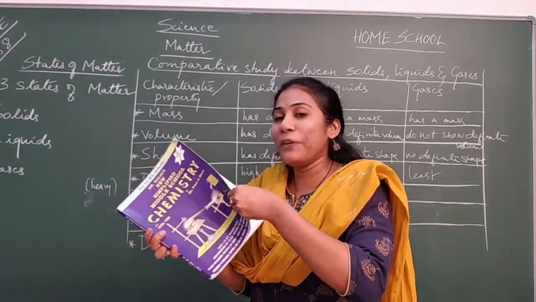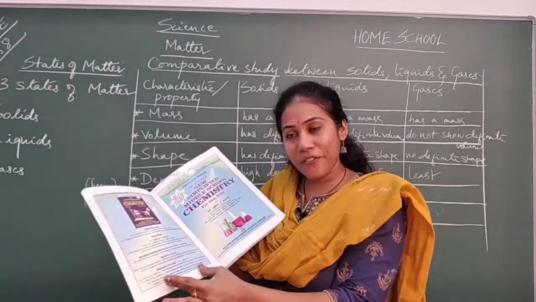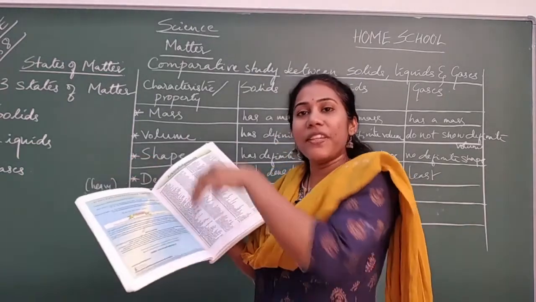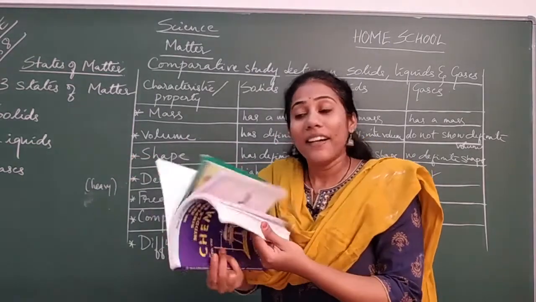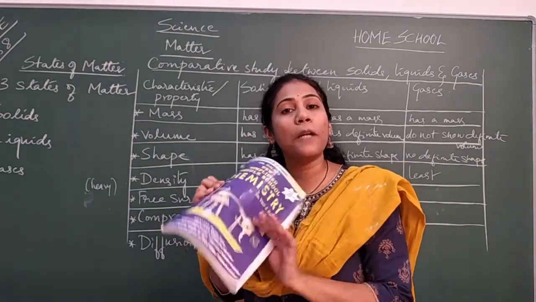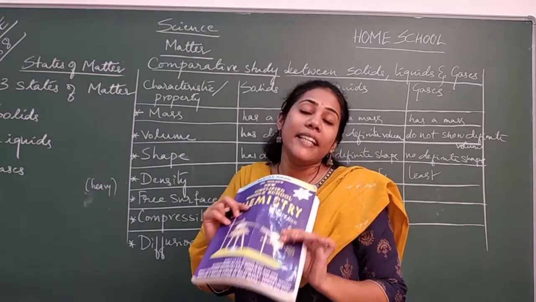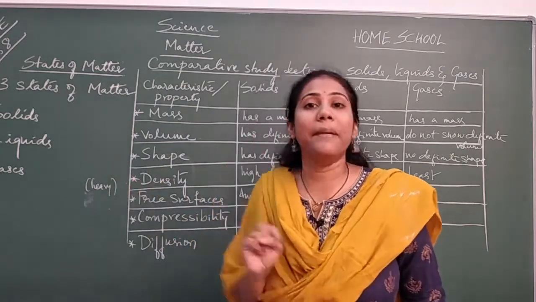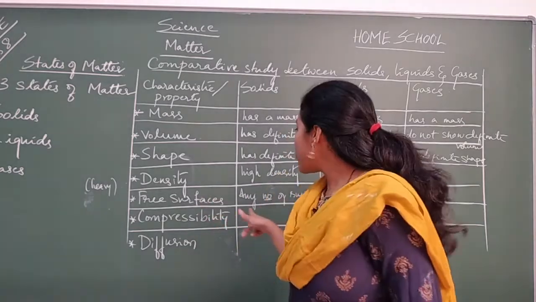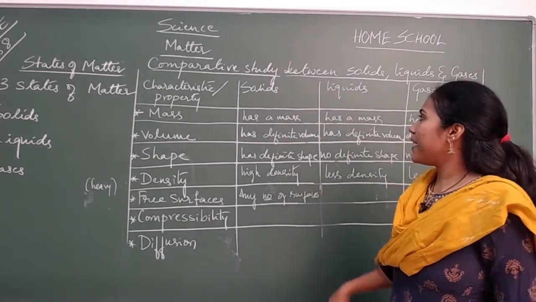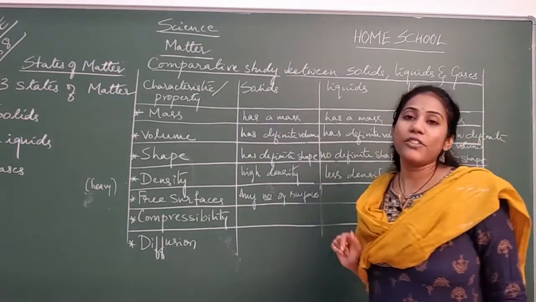No. If I open the book, this is one surface, this is another surface. Again, the next page, this is one surface, this is another surface, right? So many surfaces are available in this particular book. Likewise, any particular solid can have many surfaces. That is the reason we have written here that any number of surfaces are shown by solids.